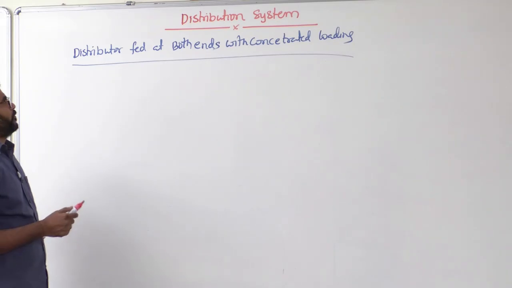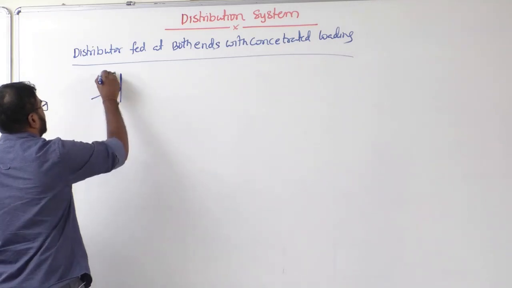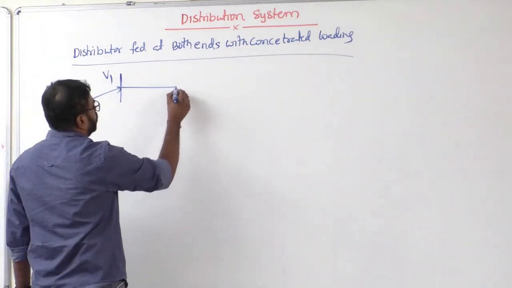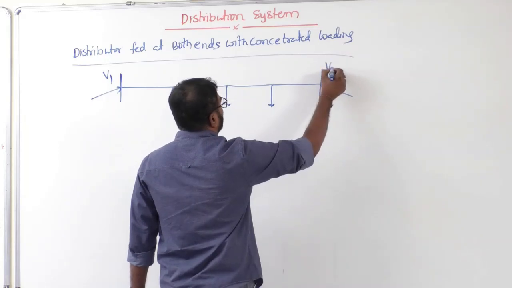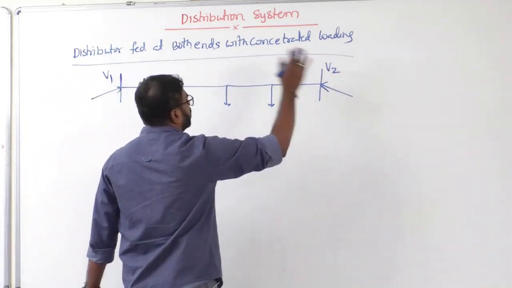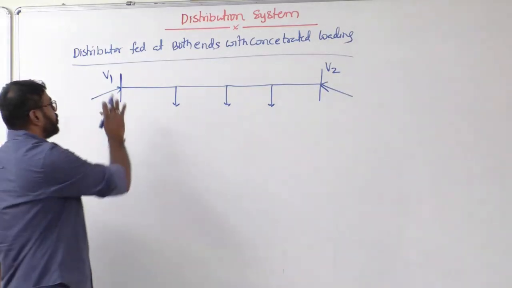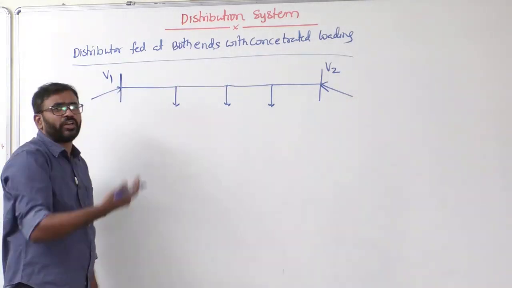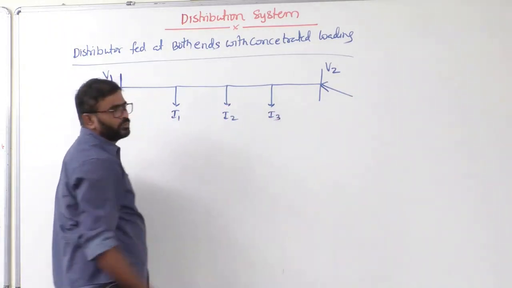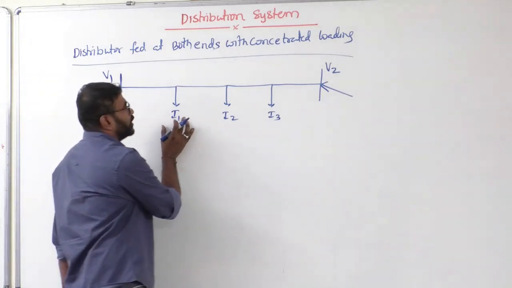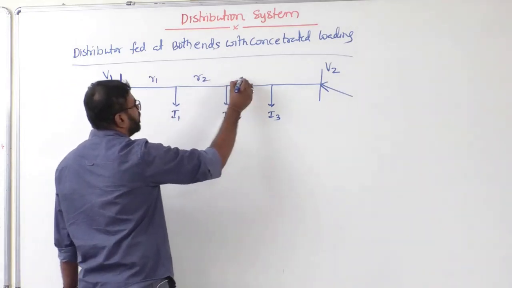Now we will see distributor fed at both ends with concentrated loading. Okay? Both ends means what? This is one end. Let's say here the voltage is V1 and the loads are connected like this. And then here also the supply is there. This is V1 and what about this? V2. Okay? Supply is from both the side here. Right? So V1 may be equal to V2 or V1 may be different from V2. Okay? Now let's say this is I1, I2 and I3. These are the concentrated loads. Loads are here concentrated. Now the resistance of every section, you know, R1, R2, R3 and R4.